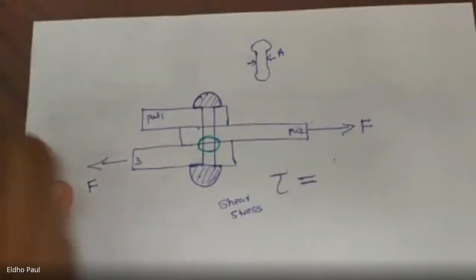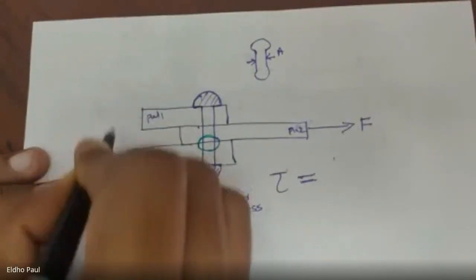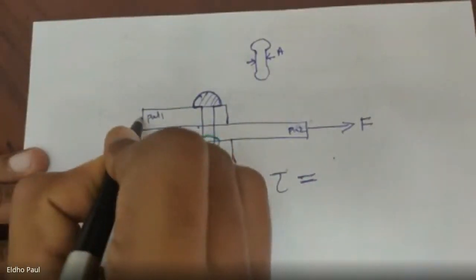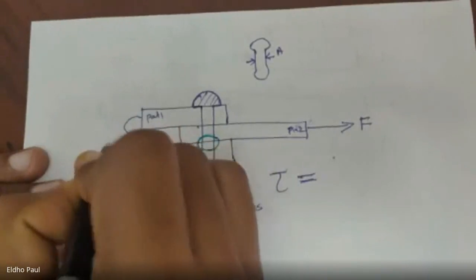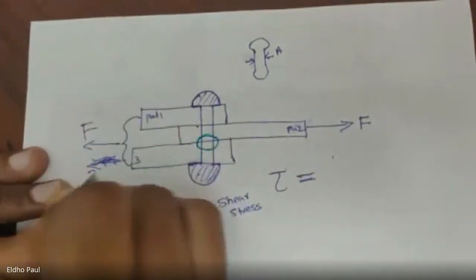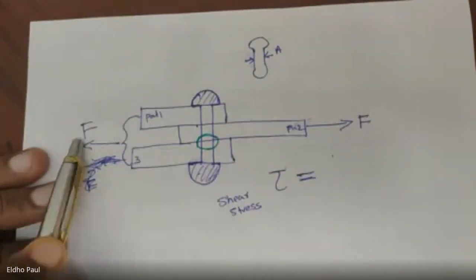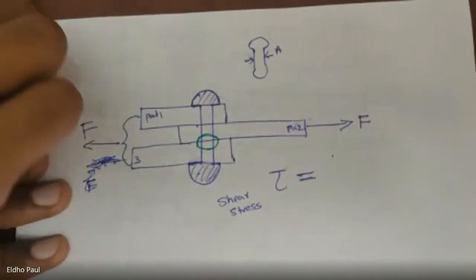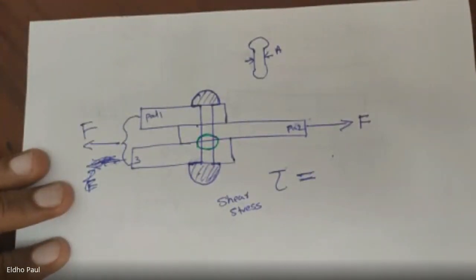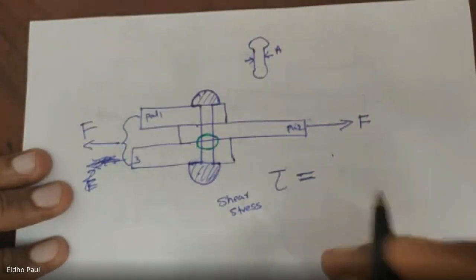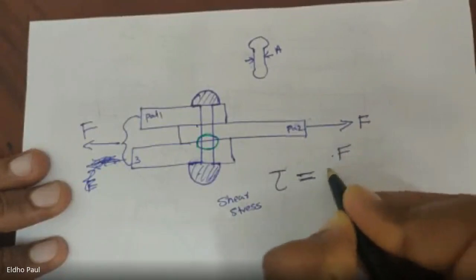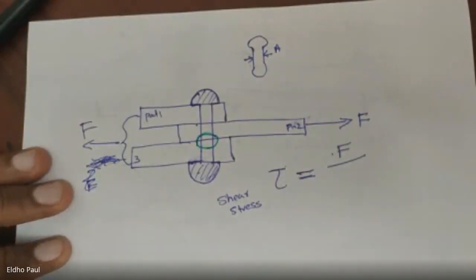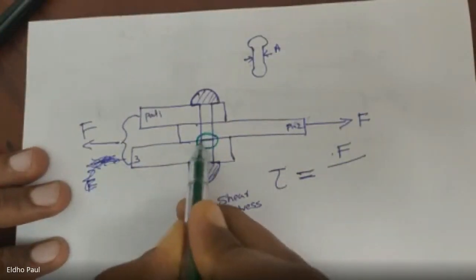Here also the force is applied. Here both, for example, both are connected and the force F is applied. In this direction force F, and in this direction also force F. So the resisting force will be, external force will be F. F by what is A? 2A. It will be 2A because here we can see this is the resisting cross section.